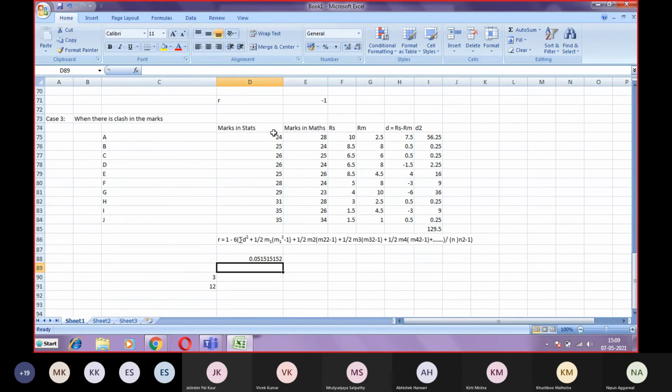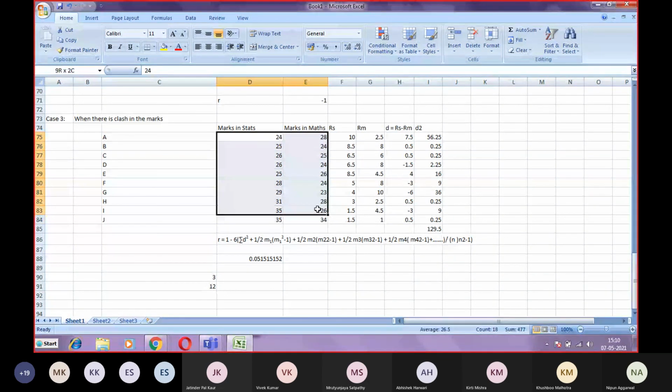But if we directly take the marks data, it is the Karl Pearson's coefficient of correlation, which works on the marks data, not on the rank data.